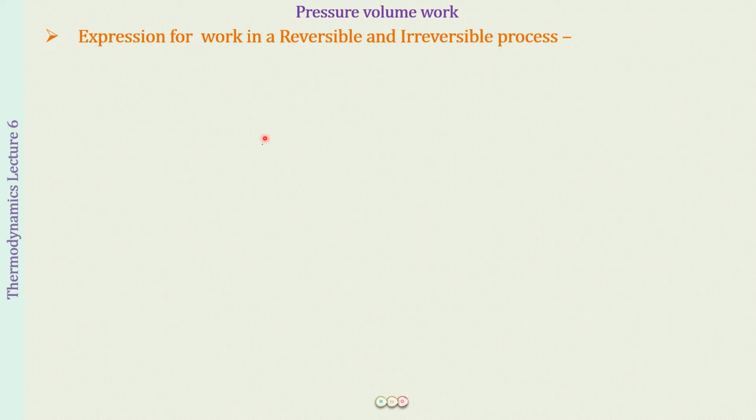If you remember, while we were discussing what is a state function and what is a path function, we took the example of a path function to be that of work. What that meant was that work is going to be different depending upon the path that we chose for attaining the final state from the initial state.